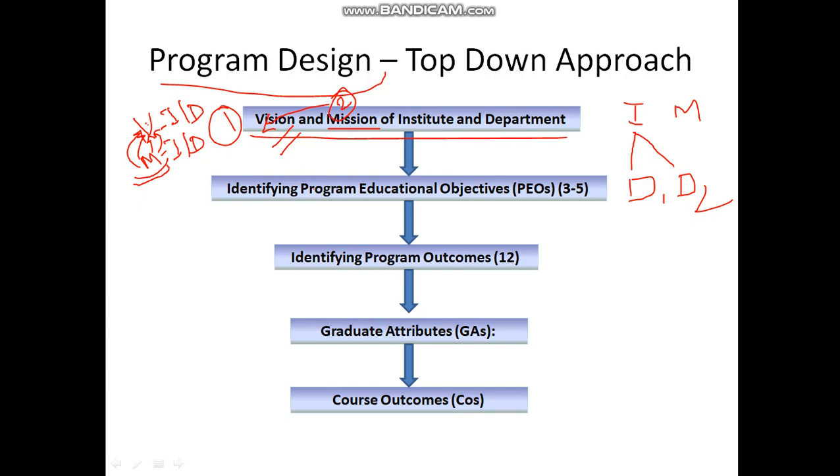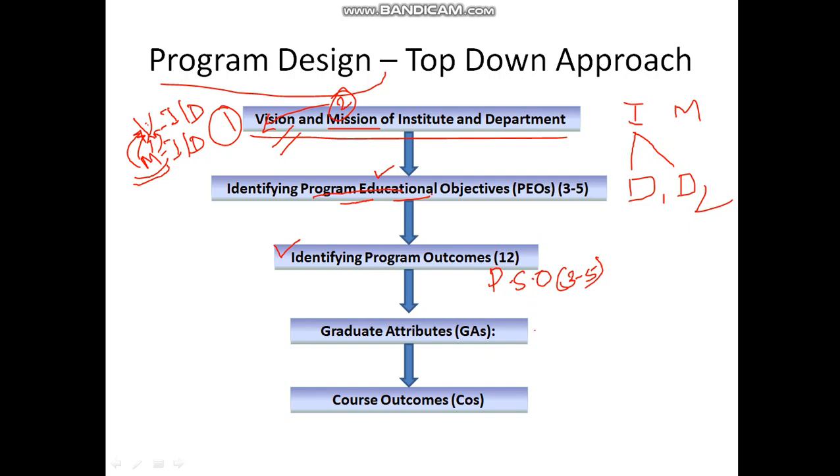Next thing is coming to the program. Now, program educational objectives. What is this? You want to decide what your objectives are. Let us consider that you are in a phase to design your course, design your program. At that time, what are your objectives to achieve? In what way do you want your students to become? Then identifying the program outcomes. Along with program outcomes, you can add program specific outcomes, which you can decide, which can be 3 to 5.